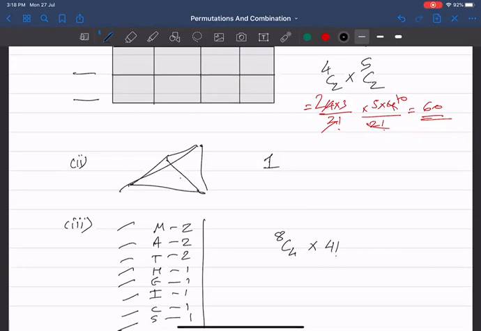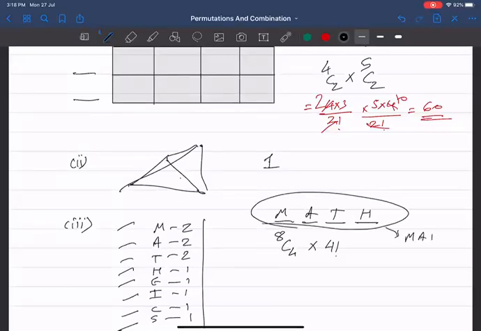Why do we multiply 4 factorial? Is because different words banane hai beta. You just don't have to select it. Suppose if I select MATH, now selection wise this is same, but word wise MATH, MAHT, बाद में MTHA would all be different.